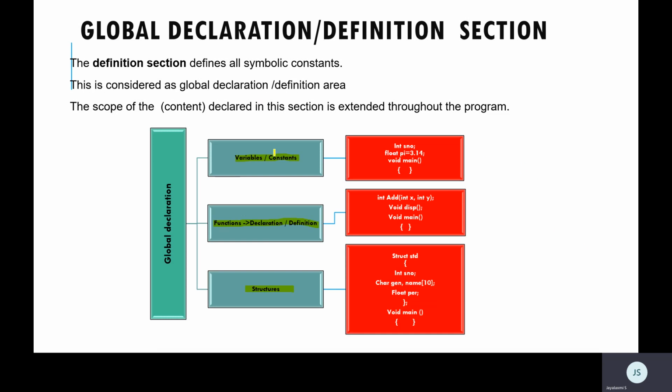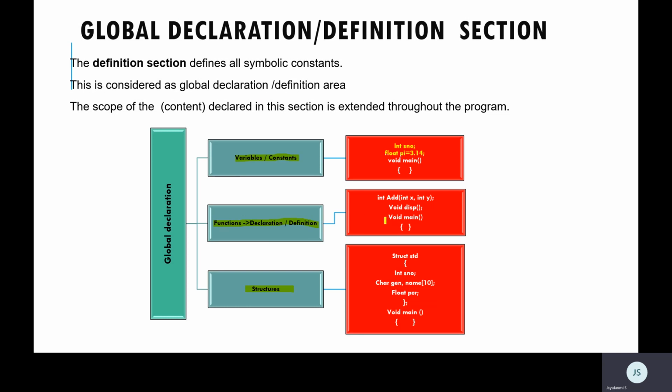Remember the point carefully: global is something before the main. Before the main I have a variable called s number, of integer type. I want to use a pi value, a constant, which is floating point. Anything before the main is global.